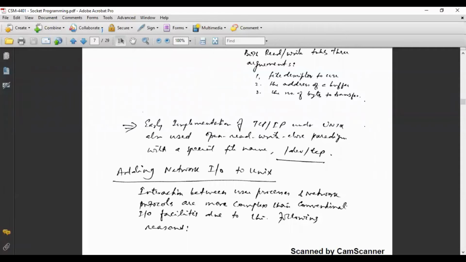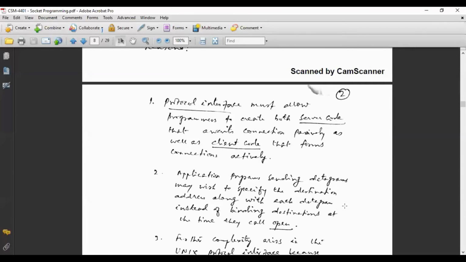But later on, as the interaction between user process and network is more complex than conventional IO facility, we had to move to socket programming. Unix programming was not capable enough of handling these kinds of complex requests. So what are the complexities due to which we have to shift from the Unix paradigm to socket programming? They are listed over here.